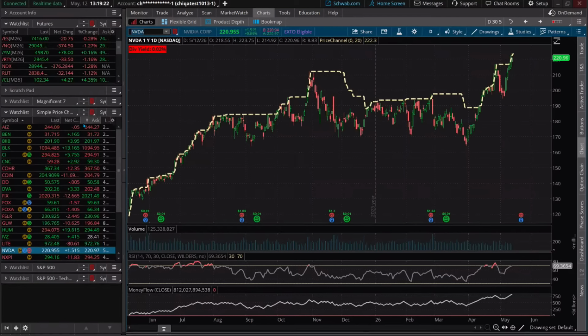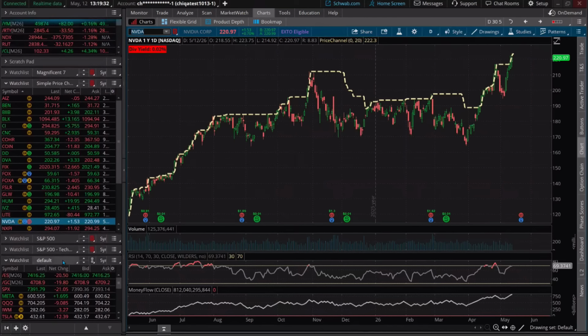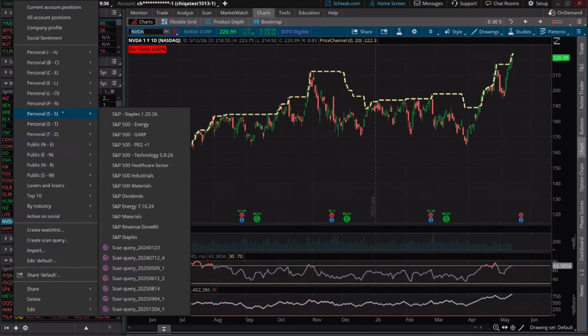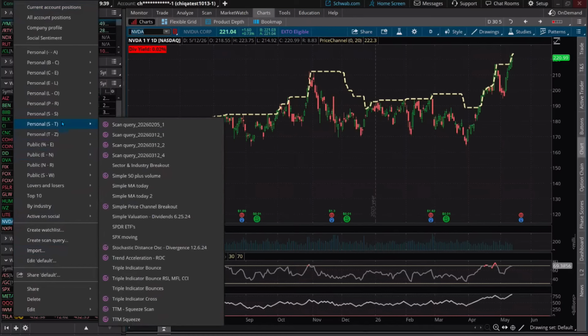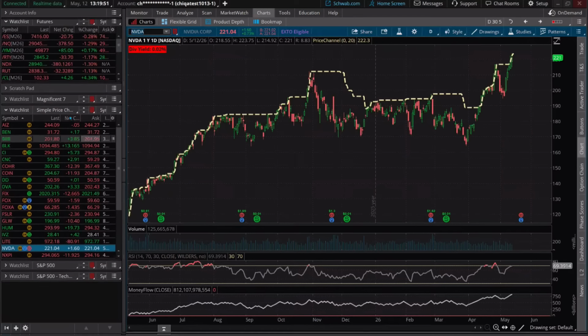Okay? So just what you'd do is you would go in off the bottom, if you're new to this, click on the plus sign in the gadget window down below, go to watch list, and just simply find exactly what it was we saved. It was a simple, there's a lot of S's in here, but there it is, the simple price channel breakout. Notice the little icon, that means it's a scan query. So now you have it there and you can simply take a look at it.